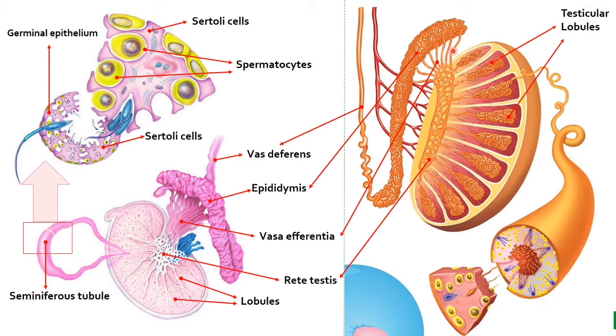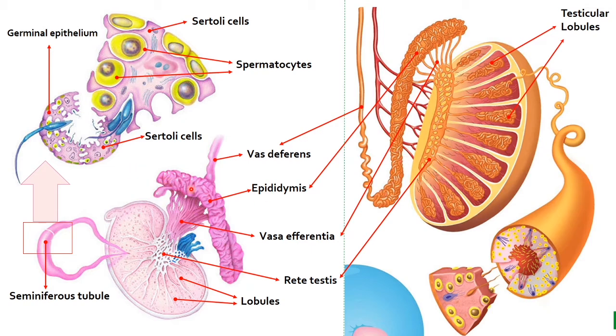So the function of vasa efferentia is to collect sperm from this network of tubules or ductules known as rete testis and transfer these sperms to the epididymis. Now the epididymis is a long, narrow and highly coiled tubule.